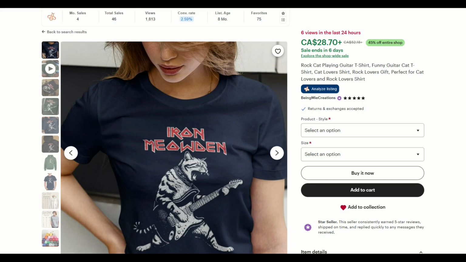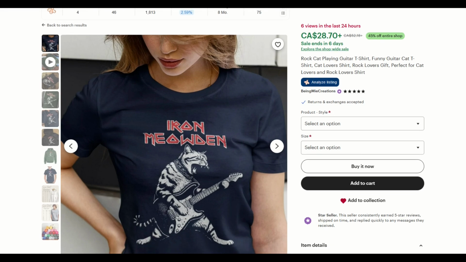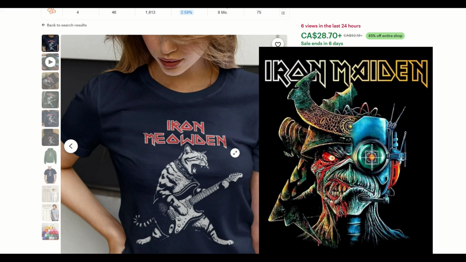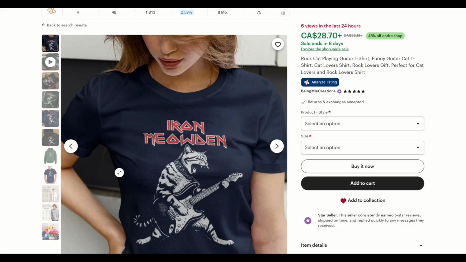This one's my favorite. We've got Iron Meowden, and we've got a great picture of a cat playing a guitar. Now this font is starting to look exactly like the Iron Maiden font, so you could make an argument that they're starting to infringe on the trademark of Iron Maiden. This is a gray area, so I can't recommend this strategy, but I can say Etsy's full of these types of designs, so you'd have to use your own judgment about whether or not you're crossing over into trademark infringement.